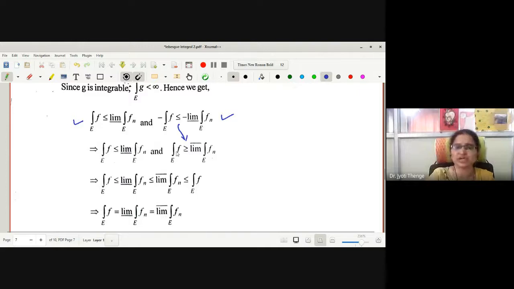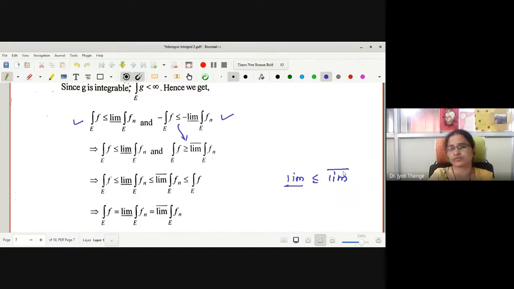Combine both the inequalities. We know the obvious relation between limit inferior and limit superior: limit inferior is always less than or equal to limit superior. Therefore, the limit inferior is greater than or equal to integration f, and the limit superior is less than or equal to integration f. The end points are equal.